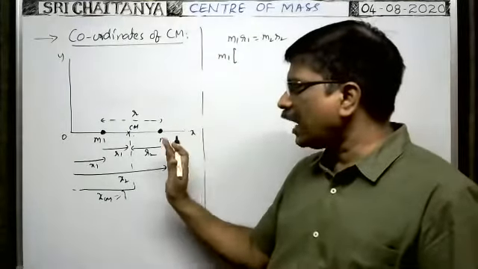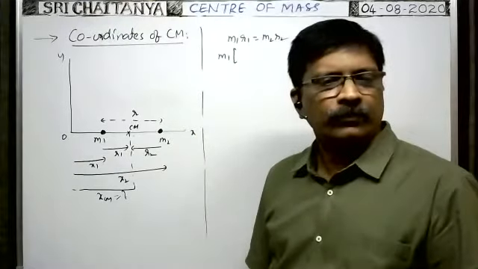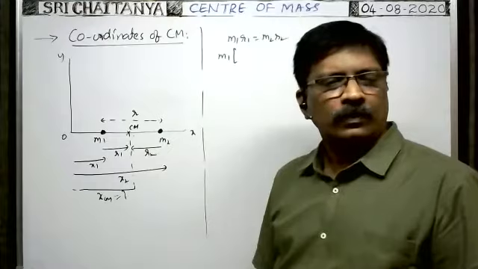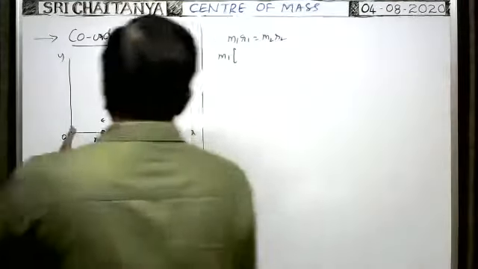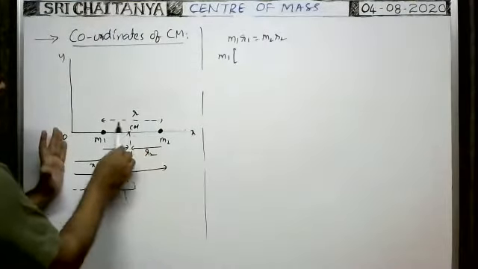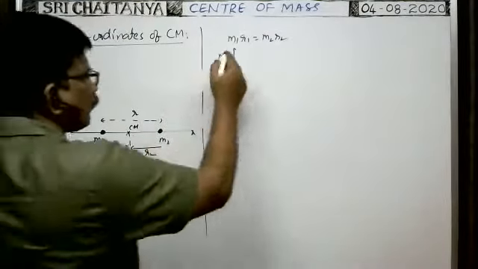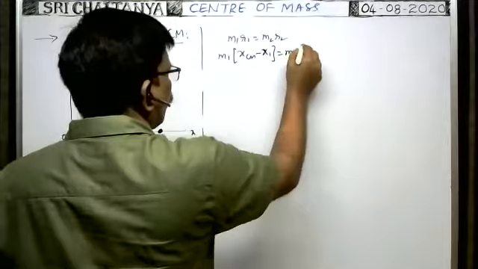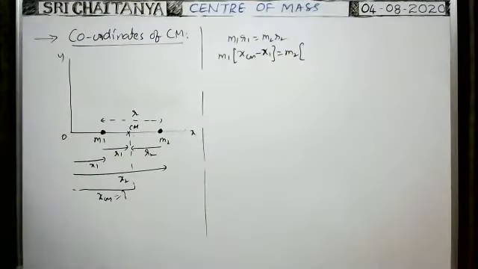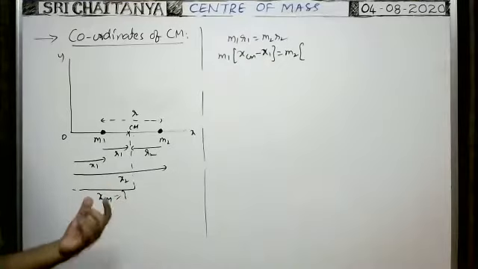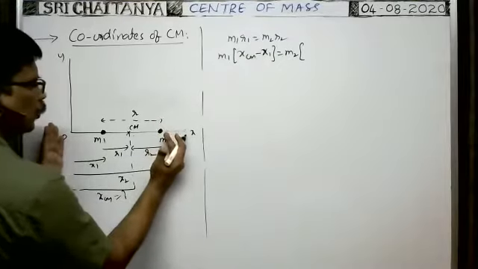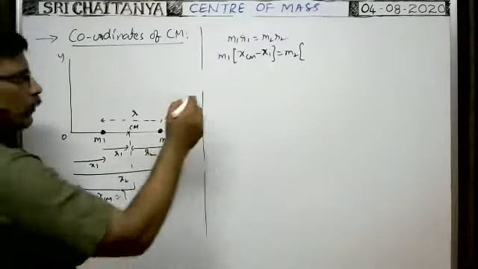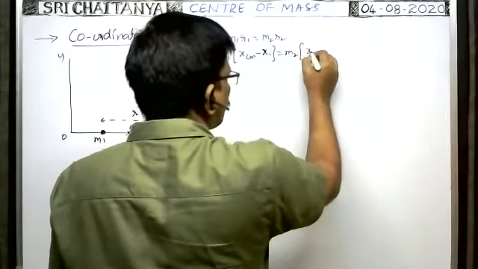From the diagram, how can we write r1 in terms of x coordinates? It is xcm minus x1, no? Because this distance is equal to xcm, and from that you subtract x1, then that is r1. That's why m1 times (xcm minus x1) is equal to m2 times r2. How can we write r2 from the diagram? From this point up to this it is x2. From this you subtract xcm, then that is r2, no? That's why r2 can be written as x2 minus xcm.